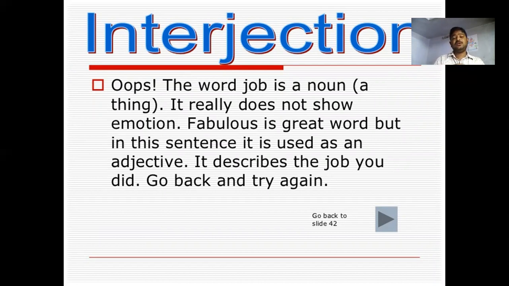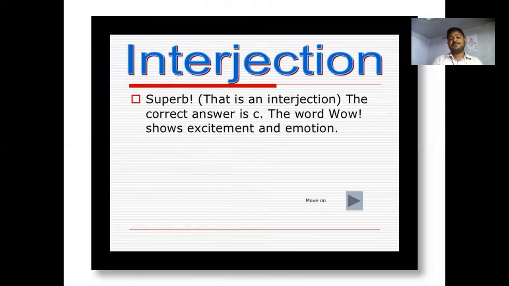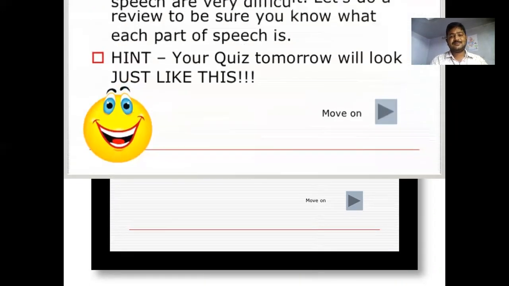Fabulous is a great word used here as an adjective. It describes the job you did. That's not an interjection. The answer is C. The word wow shows excitement and emotion. That is the right answer.